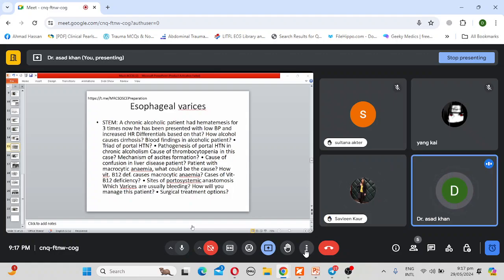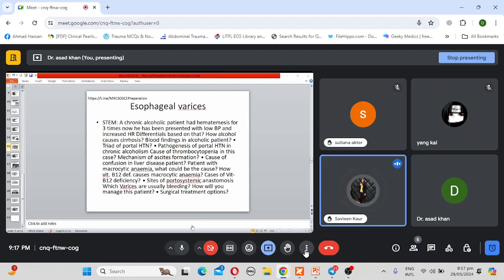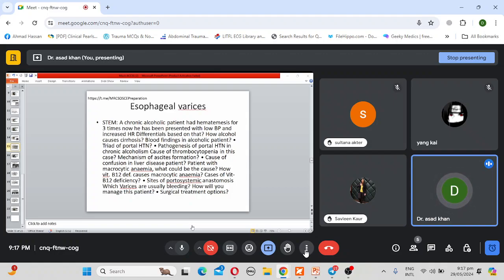Okay, tell me about the sclerotherapy. What solution will you use in sclerotherapy? I'll come back to this later. All right. So, what is the cause of thrombocytopenia in this case?